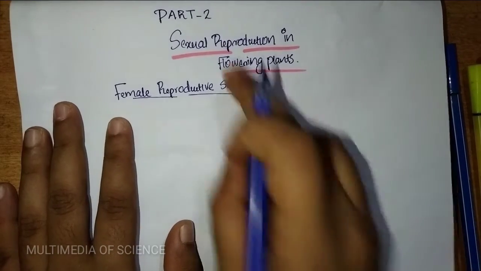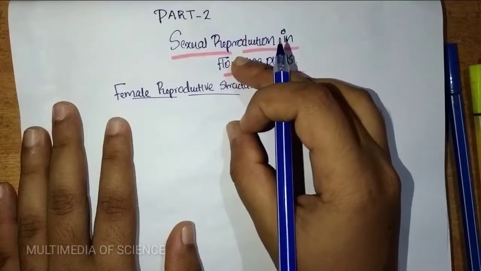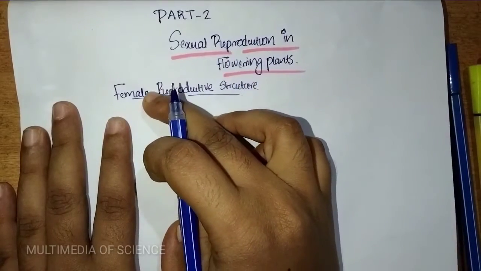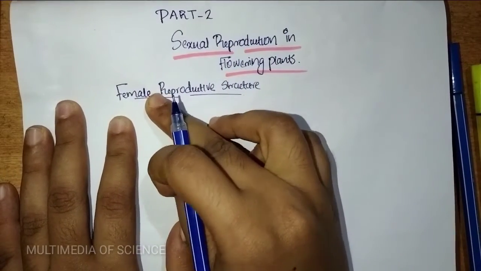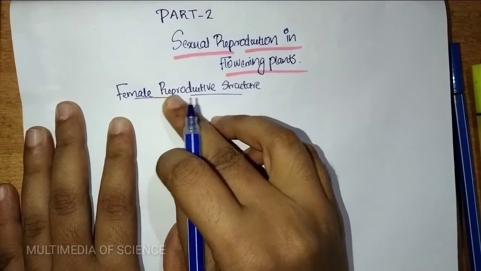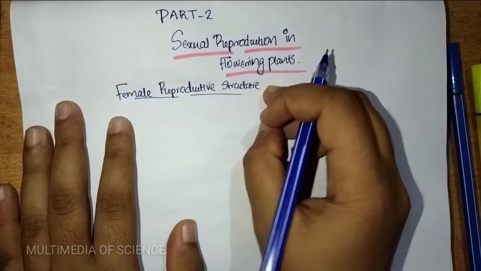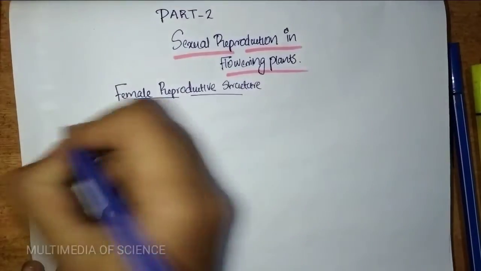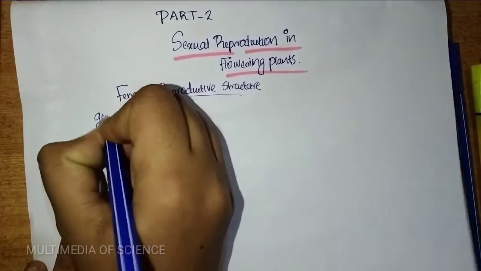Now I am here to start the continuous section of our chapter, the sexual reproduction of flowering plants. In the previous section, I dealt with the male reproductive structure, and now I am here to mainly discuss the female reproductive structure, which is the gynoecium.